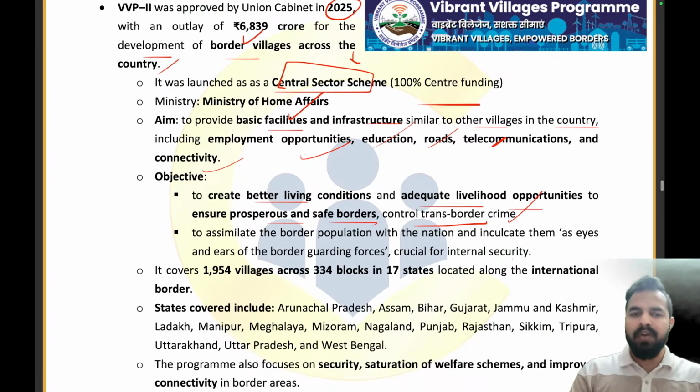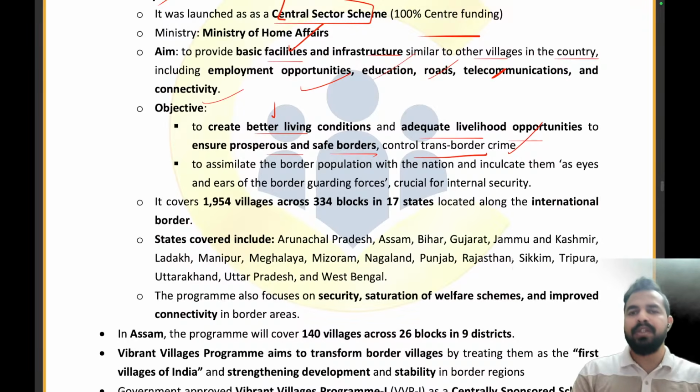So what was the objective? The objective is to create better living conditions and adequate livelihood opportunities to ensure prosperous and safe borders and to control trans-border crime. Right, my dear friends? Let me tell you that our border forces are really doing very beautiful work in maintaining the security and safety of the nation.